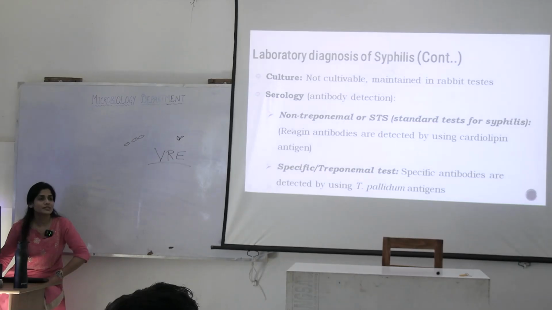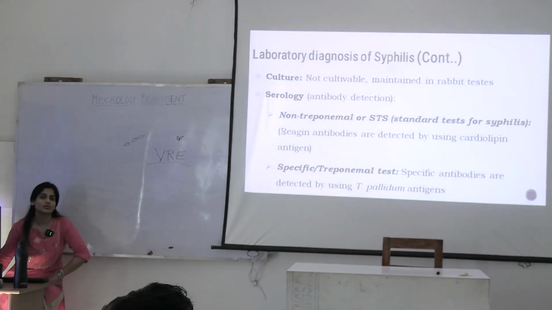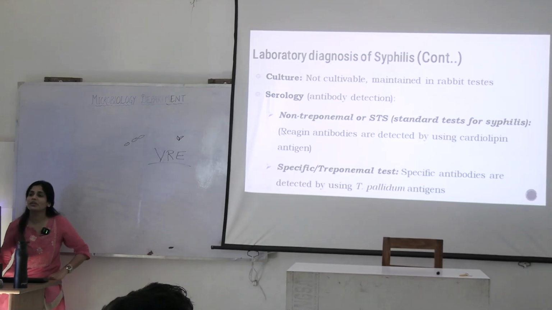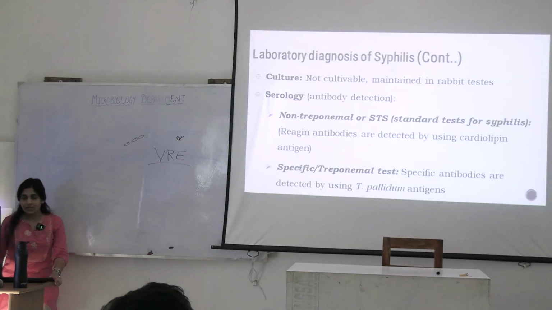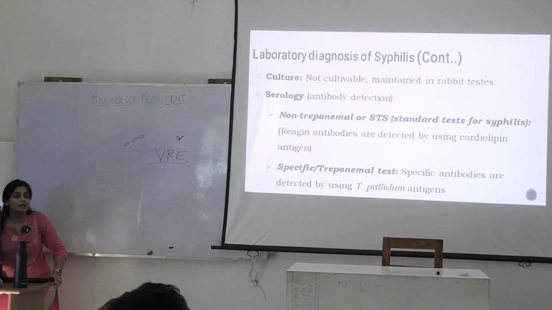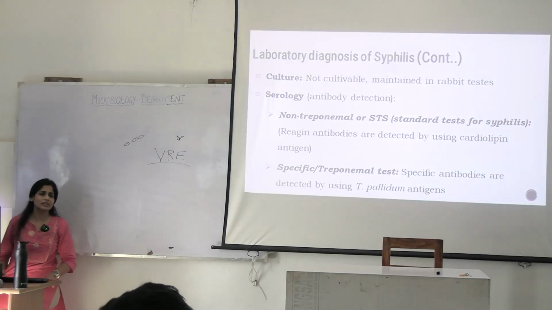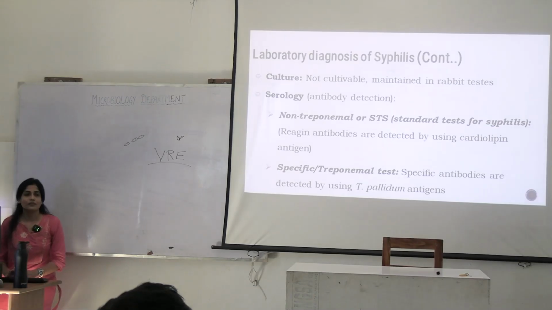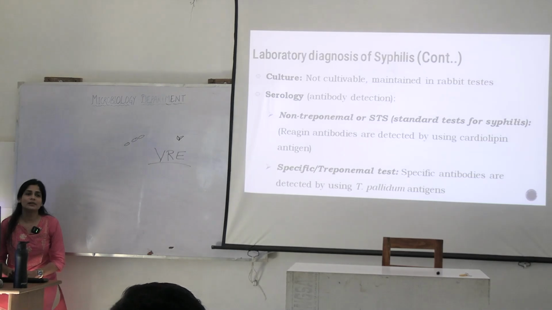To use for screening and disease prognosis, we are seeing non-treponemal tests. Any names you can suggest me? Very good, VDRL and RPR and TRUST, right? What is VDRL? Flocculation test. What is the full form of VDRL?